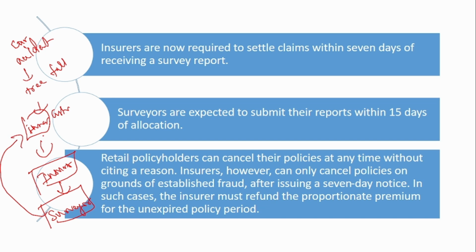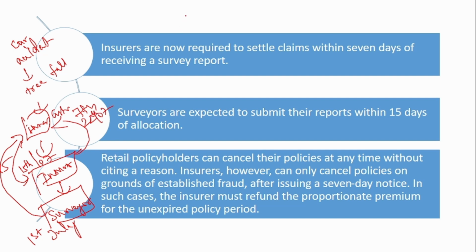So the surveyor will go and survey the situation, and as per these new changes the surveyor has to submit the report within 15 days of allocation. Say suppose the insurer has allocated the surveyor this case on 1st July. Then he has to provide this report by 15th of July to the insurer, and the insurer has to complete the claim process, whether it is reject or accept, whatever it is, within 7 days from getting the report from the surveyor. So it should be completed by 22nd of July.